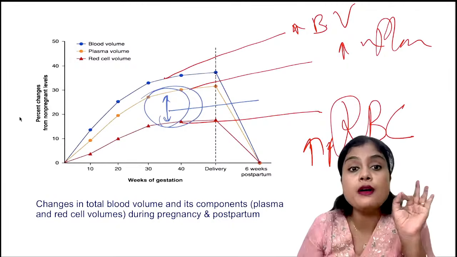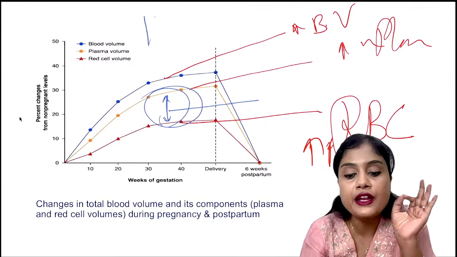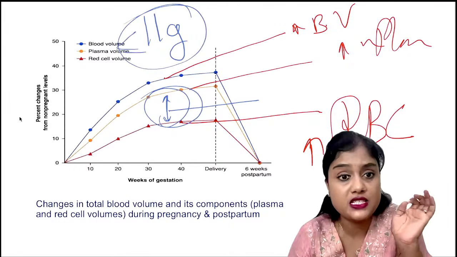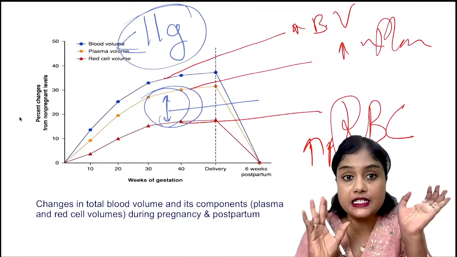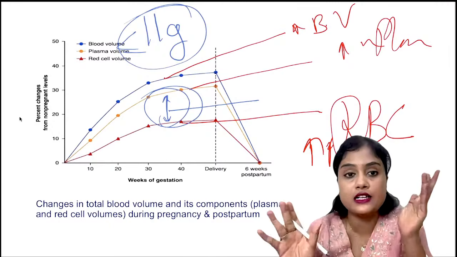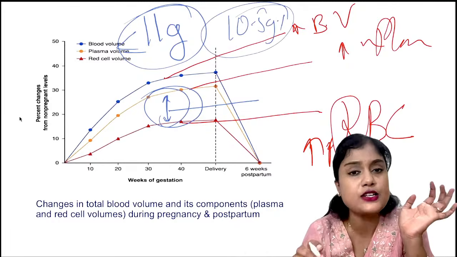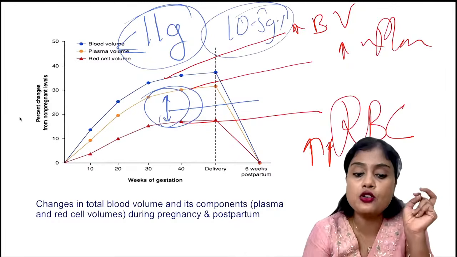But remember, Hb should never fall less than 11 grams, and 10.5 in the second trimester. So it should never fall less than 11 grams in the first and third trimester, and 10.5 grams in the second trimester. In postpartum, what is the cutoff?